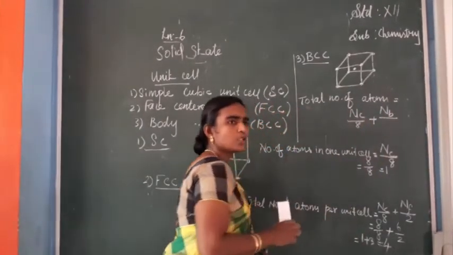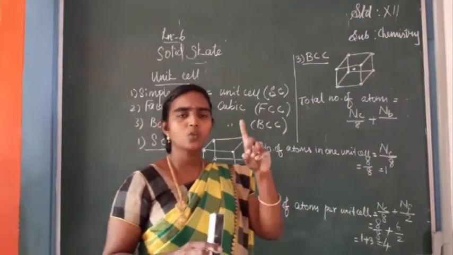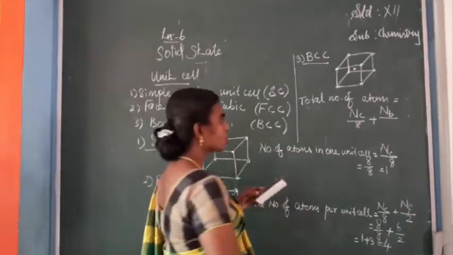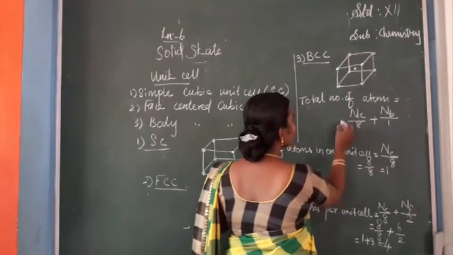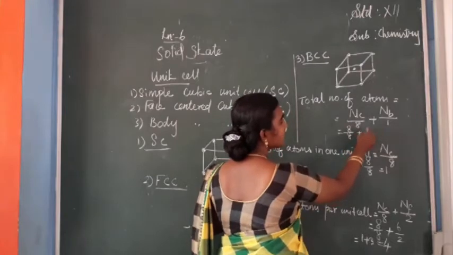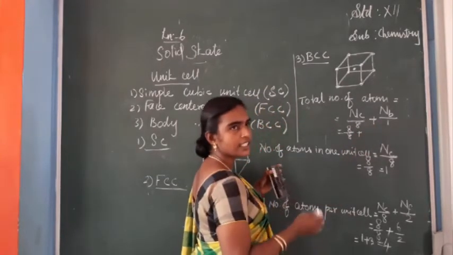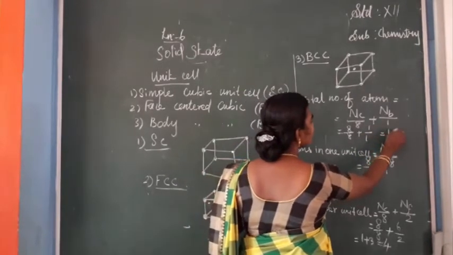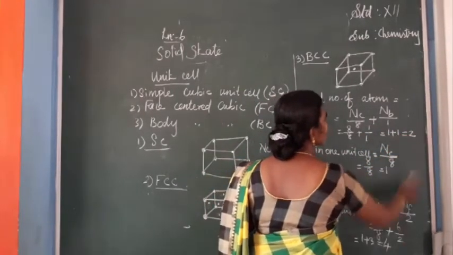Usually the center atom, for each cube there is only one center, so no other sharing, isn't it? So NB divided by 1. So which is equal to number of corners 8 divided by 8 plus number of body centers 1 divided by 1, which is equal to 1 plus 1 is equal to 2.